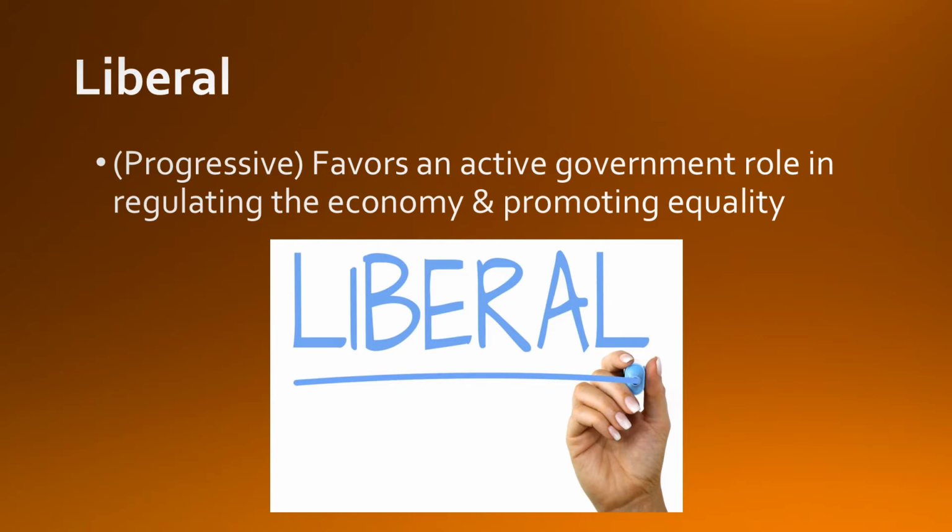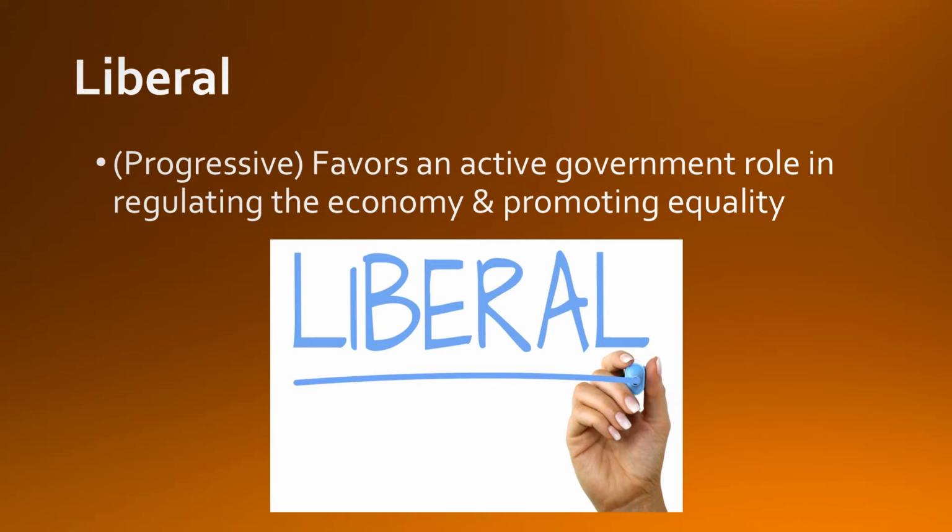Liberals are first up. When we use this word, we're talking about liberals or progressives. So we're talking about a modern American liberal, not necessarily the classical context of what that word has meant in the past. So these days, when you use the term liberal, we're talking about a person who likely favors an active government role in regulating the economy and promoting equality.